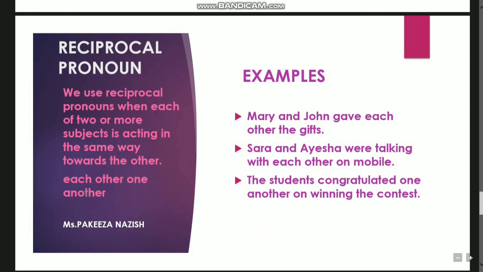So we use each other, one another. Same thing, Mary and John gave each other the gifts. This is the same thing happening with each other. Sarah and Aisha were talking with each other on mobile. Same thing is happening with each other.